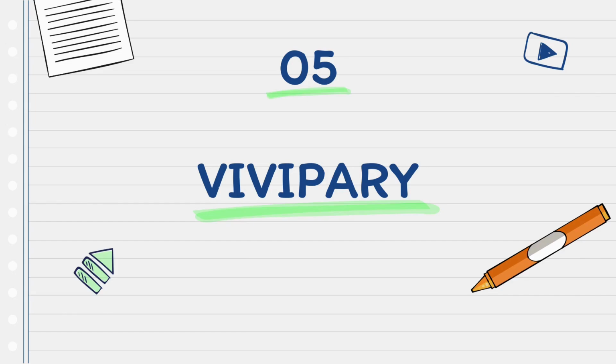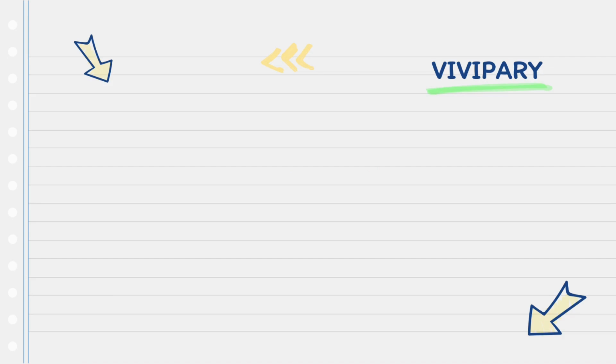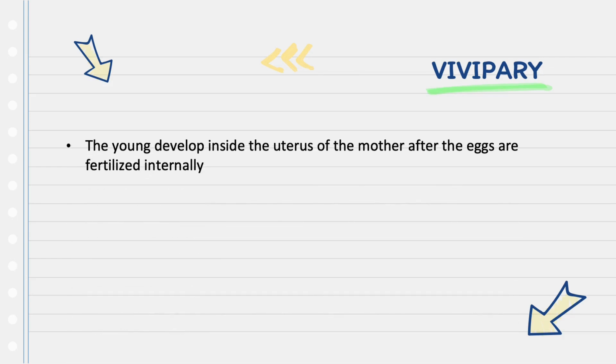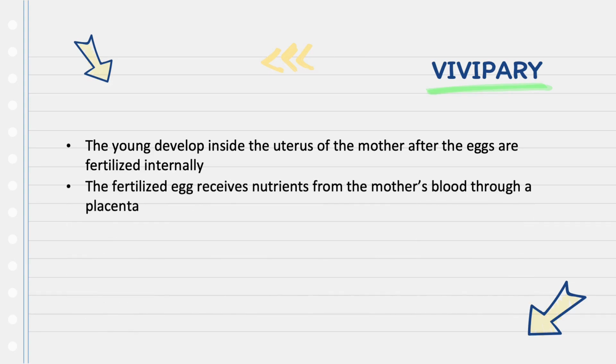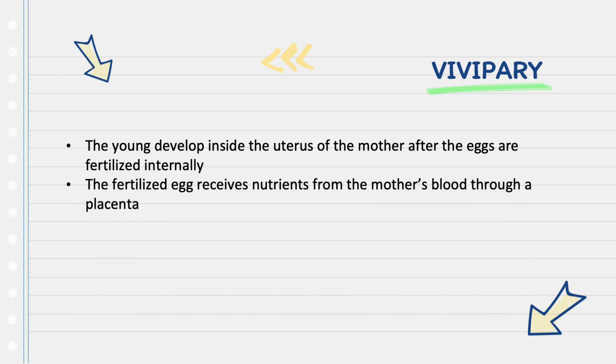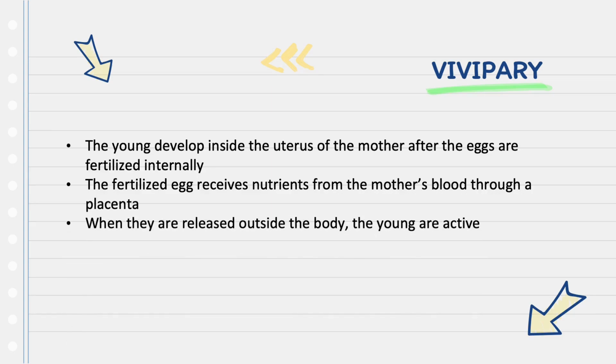Let us move on to discussing vivipary. Vivipary is when the young develop inside the uterus of the mother after the eggs are fertilized internally. The fertilized egg receives nutrients from the mother's blood through a placenta. When they are released outside the body, the young are active. Examples are mammals.